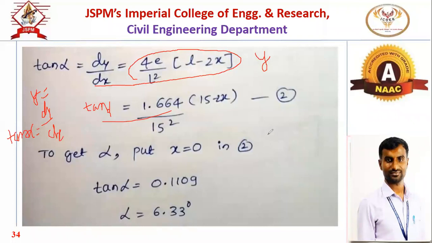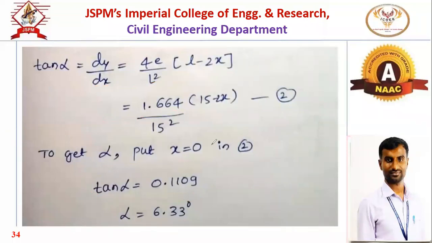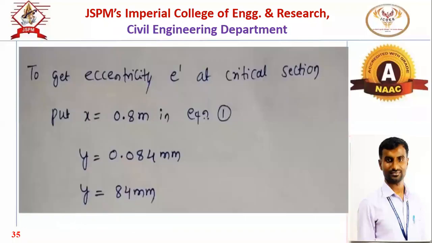It is given that at x is equal to 0, so what alpha do we have? If I put x is equal to 0 in this equation number 2, it will be 1.664 into 15 divided by 15 square. So the tan of alpha is 0.1109. If I take the tan inverse, the alpha will be 6.33 degree. So this is the alpha after applying the boundary conditions at x is equal to 0, at the support.